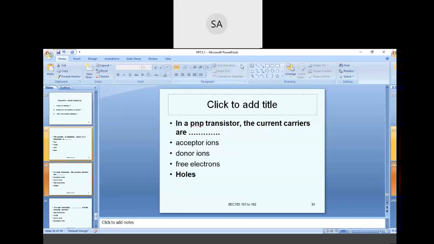In a PNP transistor, the current carriers are: acceptor ions, donor ions, free electrons, or holes. Acceptor ions and donor ions are used to add impurity atoms to the transistors.